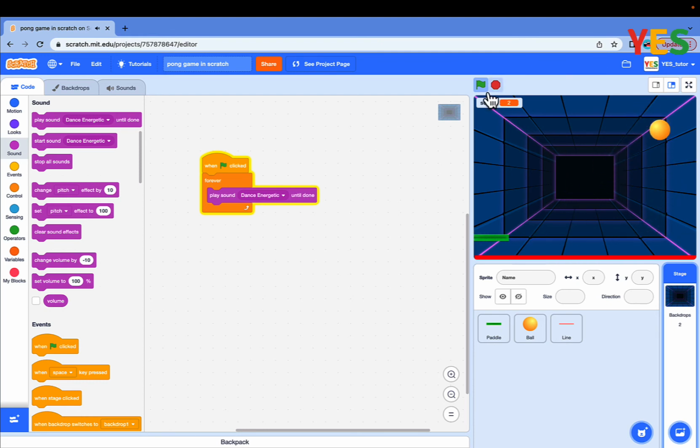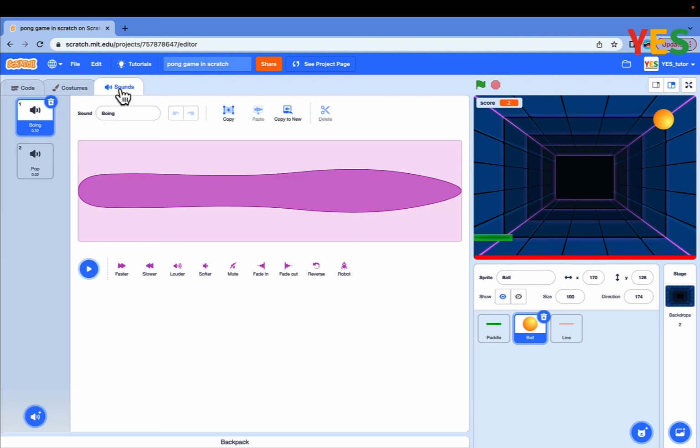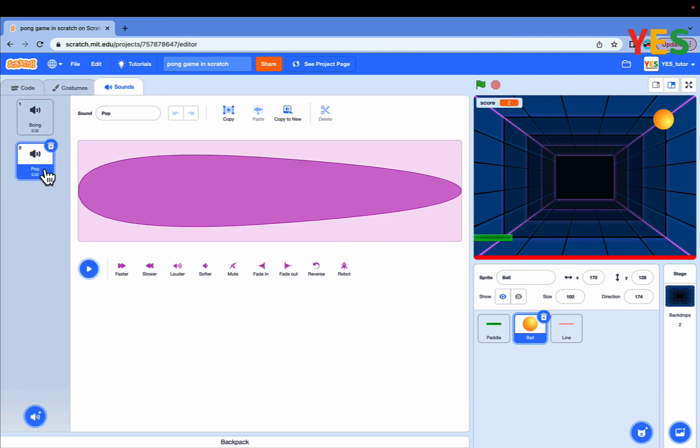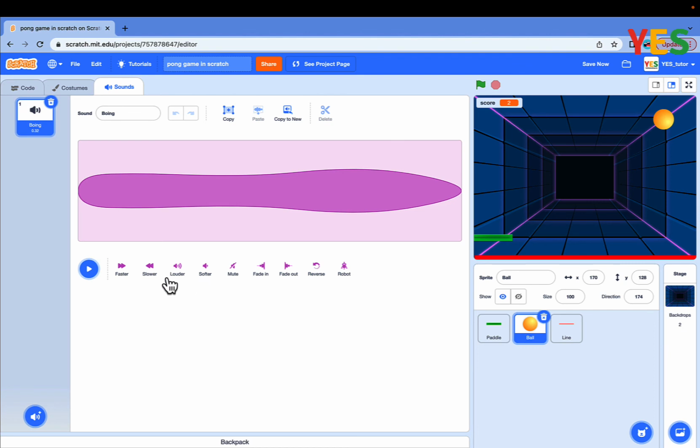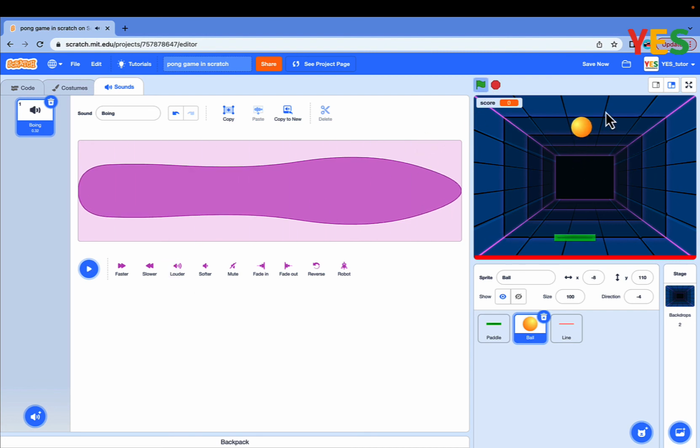But the boing sound is not that loud, so go into the ball sprite and go to sounds and delete the pop and click louder 4 times. Now it's loud enough.